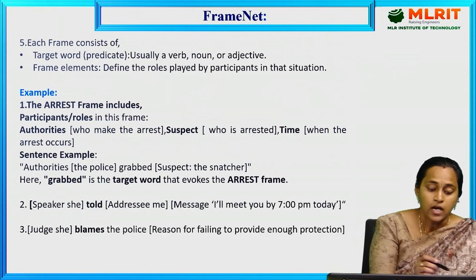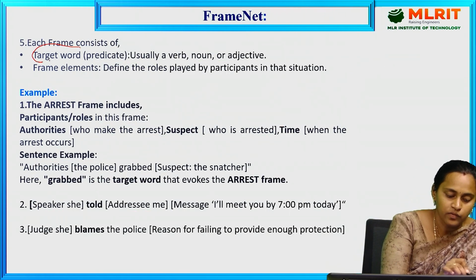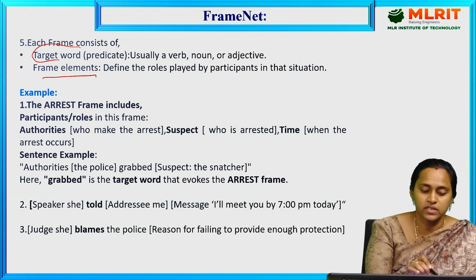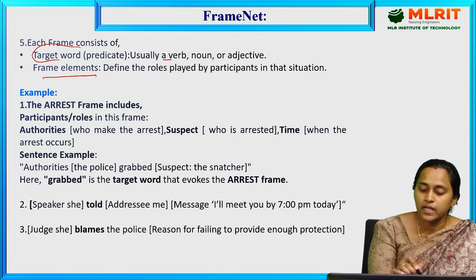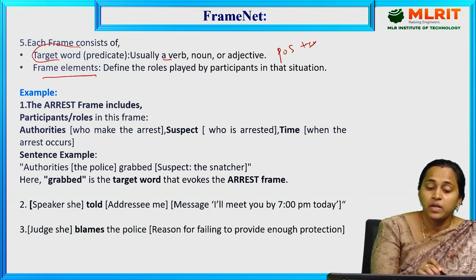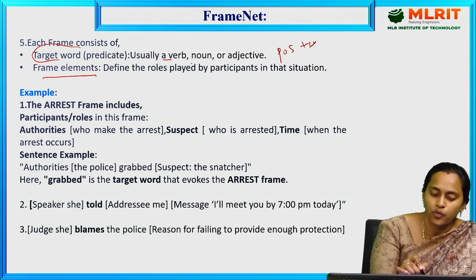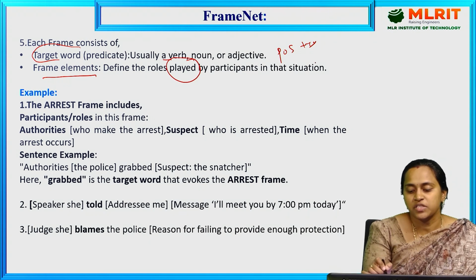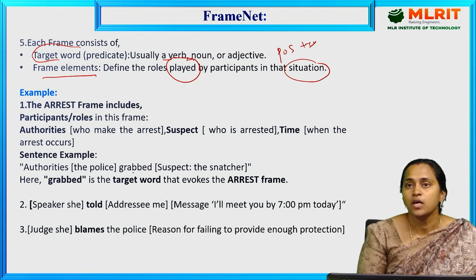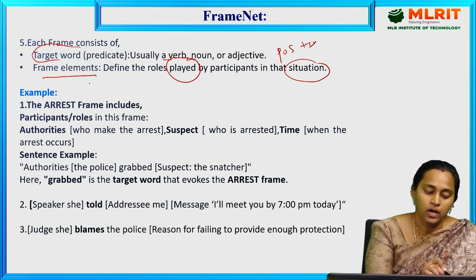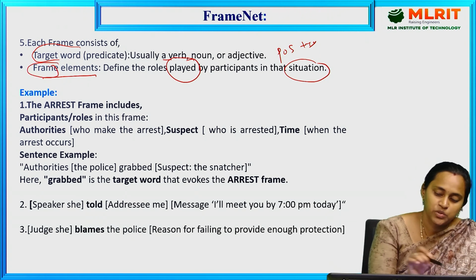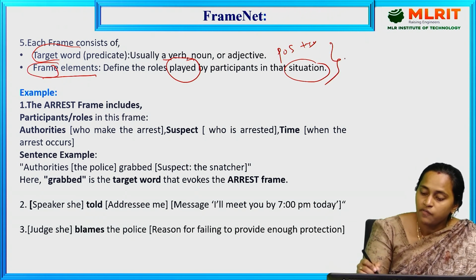Let's see. Each frame contains the target word and frame elements. What is the target word here? The target word contains the POS tag, meaning the parts of speech tag. Next, frame elements tell which type of role the participants play in the situation. According to the situation, the role the participants play is called a frame element. These two are very important in FrameNet.